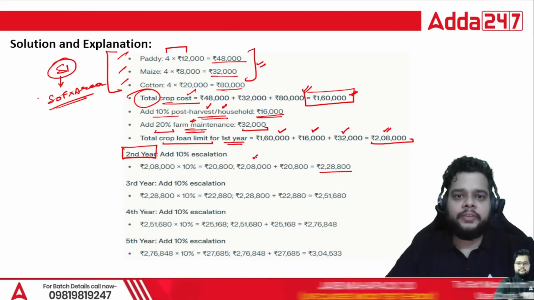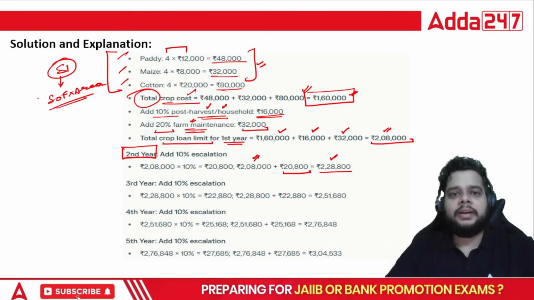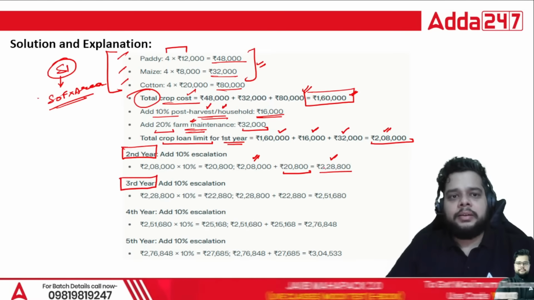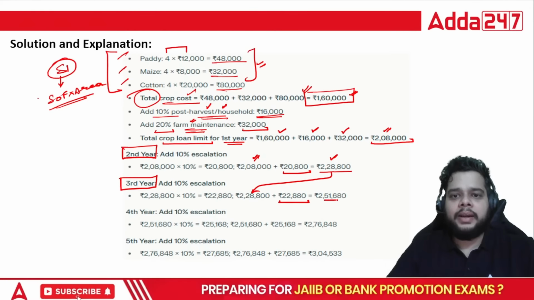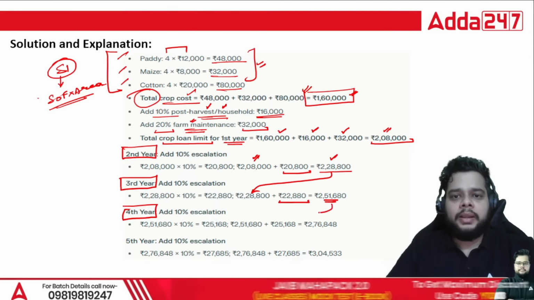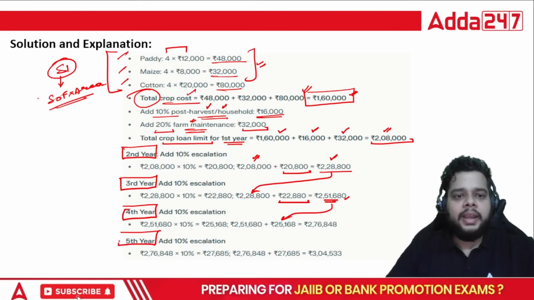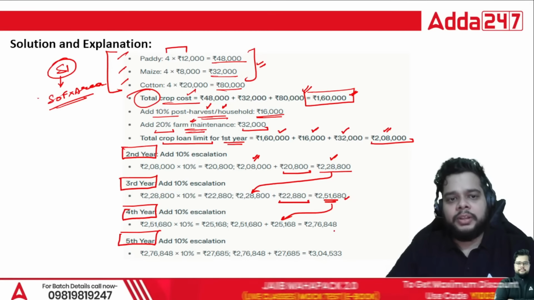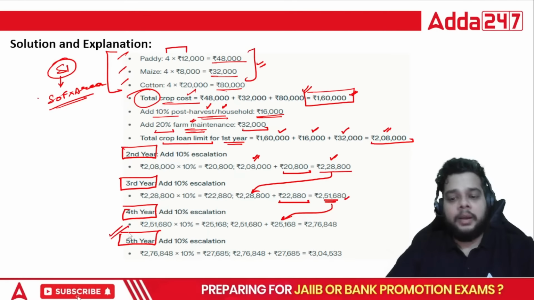So you add the 10% of the first year to the first year's limit, and you will arrive at this particular answer. For the third year, just add the second year's limit and 10% of the second year's limit. You will get this as the right answer. For the fourth year, again, this amount will be added to 10% of this amount. Fifth year, same pattern: the amount we get in the fourth year, plus 10% of that amount, will be the fifth year's limit.